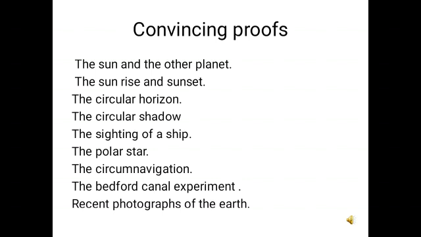So we have seen that sailors such as Magellan, who was a Portuguese navigator and explorer, went on a voyage and discovered the Strait of Magellan. He sailed across the Pacific Ocean, though he was killed in the Philippines, but his ship Victoria continued westwards and finally completed the voyage around the world and proved that the earth is spherical in shape.